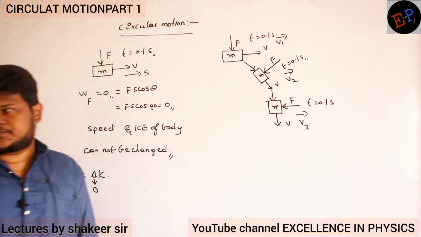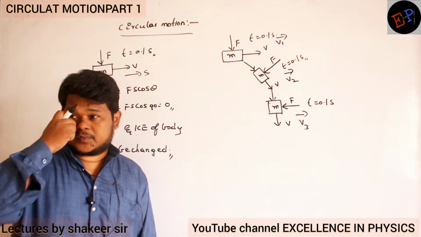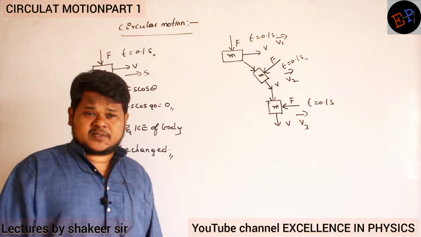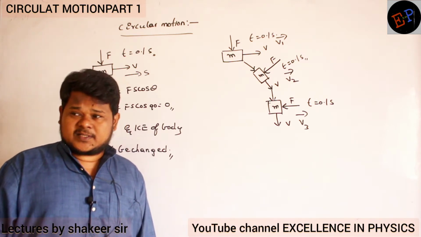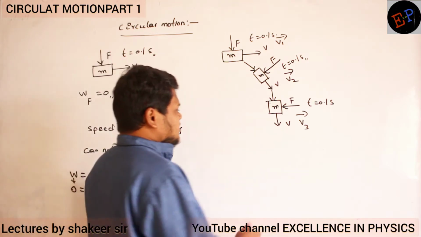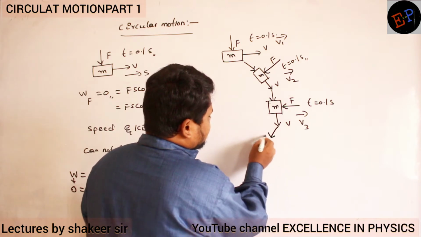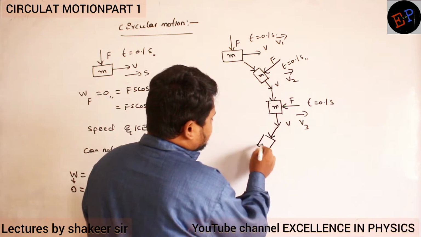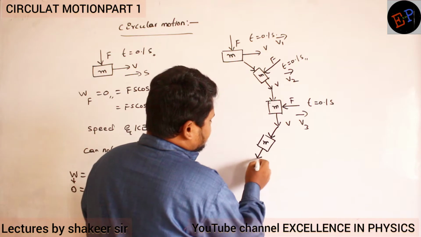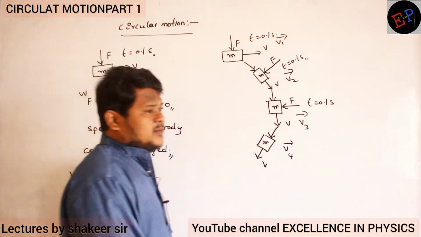Now what will happen? Again direction will change. Speed doesn't change. Velocity will change. Kinetic energy doesn't change. Clear? So therefore this body again continues to change its direction. So now it is traveling in this direction, with a speed of v. Now velocity is v4 dash. Are you able to understand?